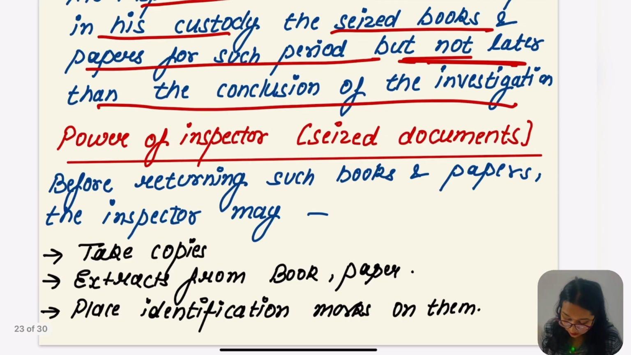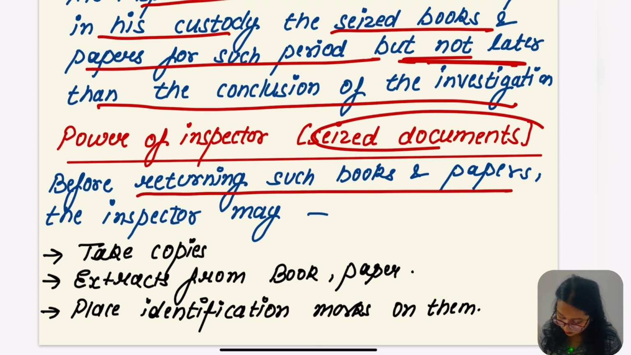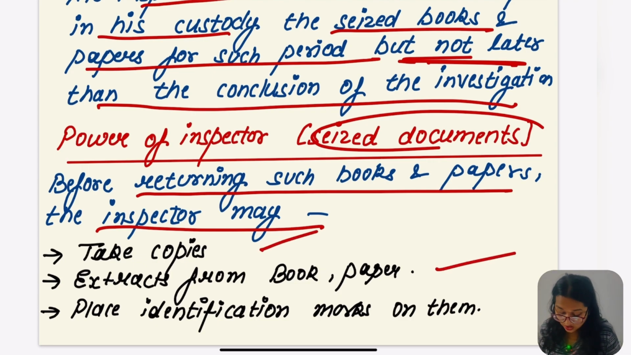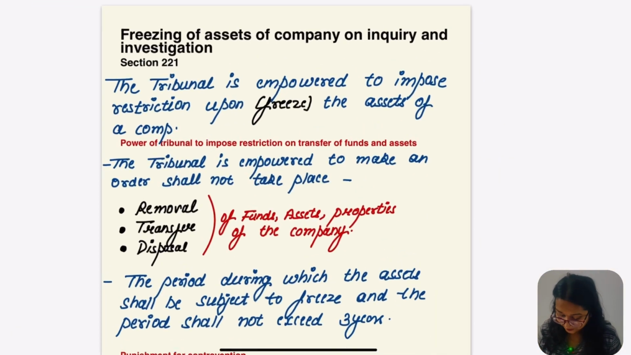Now, the power of the inspector to seize documents before returning them is a similar point. Which section is this? You have to comment below. Power of inspector: before returning such books and papers, the inspector may take copies and extracts from the books and papers, and place identification marks on them.